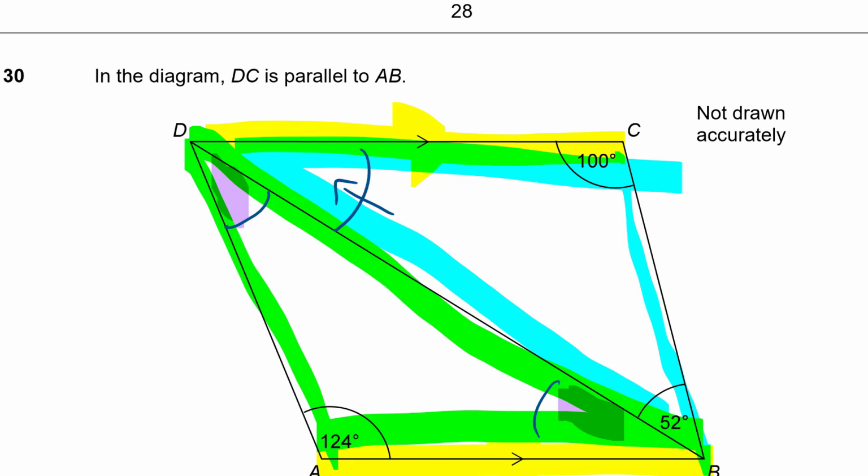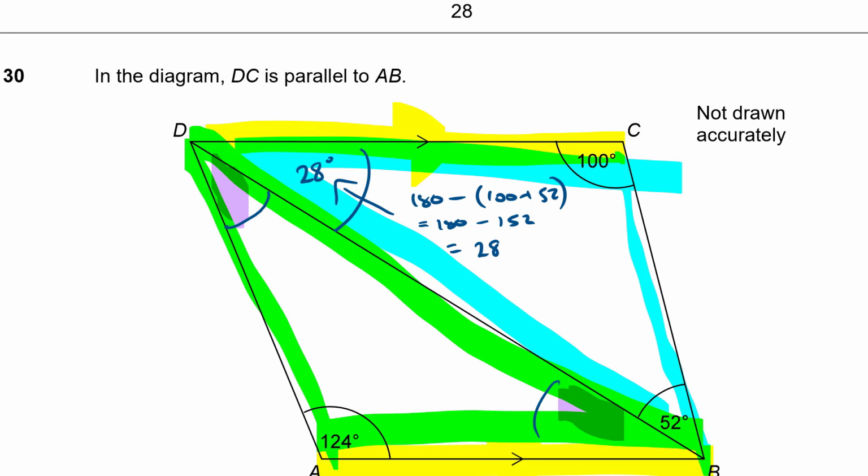So I know that that angle is equal to 180 minus the other 2. So it's going to be 100 plus 52, which is 152. So 180 minus 152, what's that equal to? 180 minus 150 is 30, and 30 subtract 2 is 28. So that angle there is 28 degrees. Okay, so I know that one's 28.